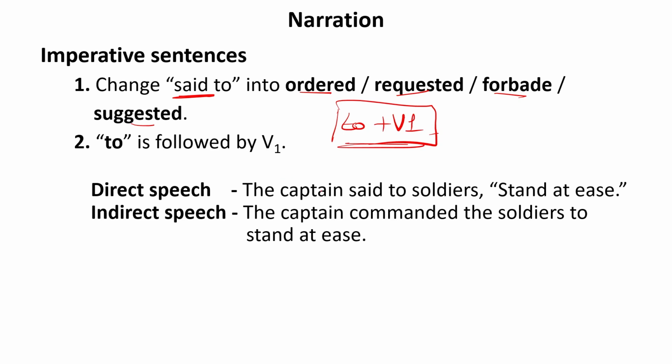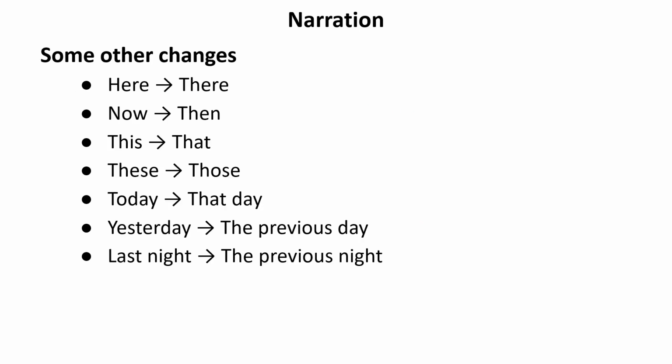For example, the captain said to soldiers. Now something the captain is saying to the soldiers. It means he must be commanding something. That is, stand at ease. So this is the statement told by the captain. So the captain must be commanding or ordering the soldiers. So the captain commanded the soldiers to. Now we'll write to over here. Then the statement will come as it is. Stand at ease. So the correct indirect speech will be the captain commanded the soldiers to stand at ease. Now let us move to the next one.